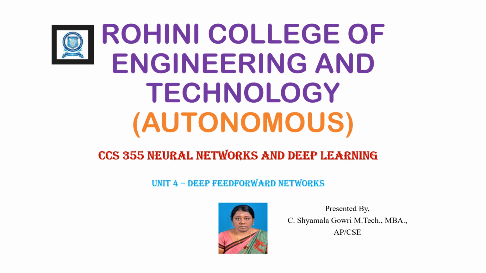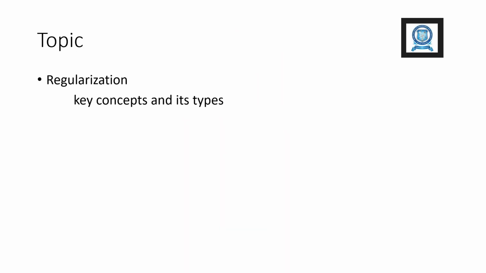Subject code CGS 355, Neural Networks and Deep Learning. Unit 4, Deep Feed Forward Networks. The topic covered in this presentation is regularization. Its key concepts and its types are explained.